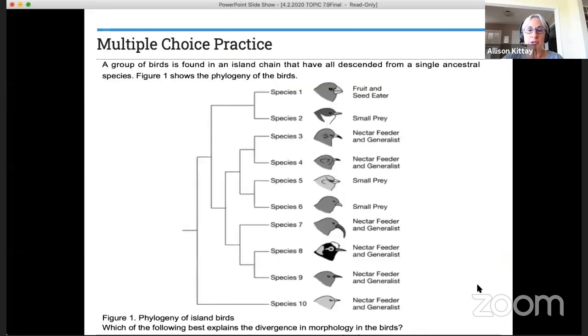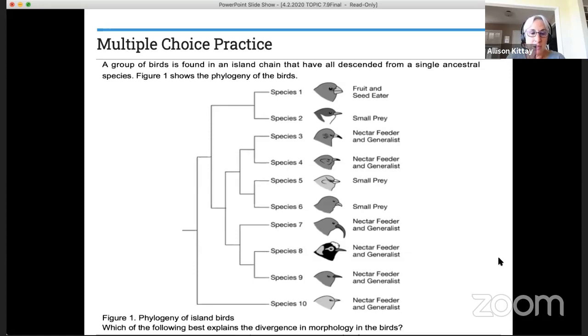All right, let's try one more multiple choice. Now we're looking at a phylogenetic tree of some island birds, and you may want to think back to an earlier lesson about Darwin's finches. When we're talking about the morphology in this case, we're talking about the beak. How does the beak look? You can see that it's different in each one of these species. A group of birds is found in an island chain that have all descended from a single ancestral species, and that would be here. Okay, so this is the common ancestor of all 10 species.